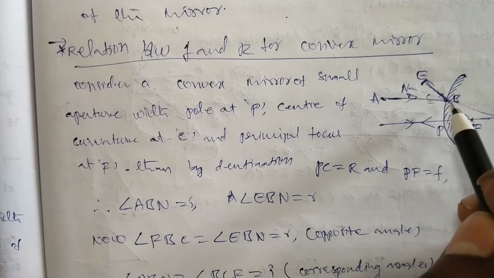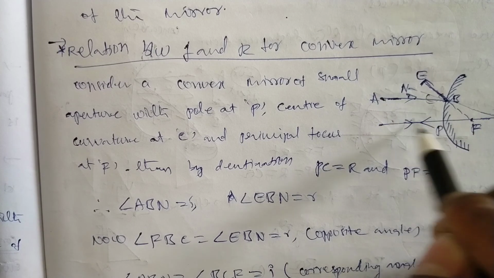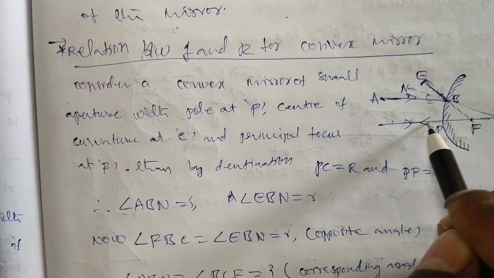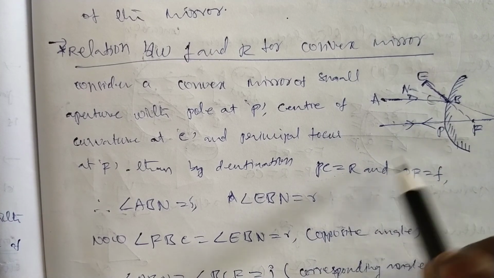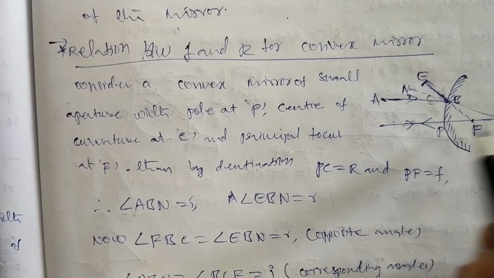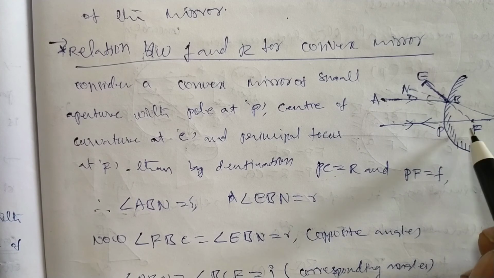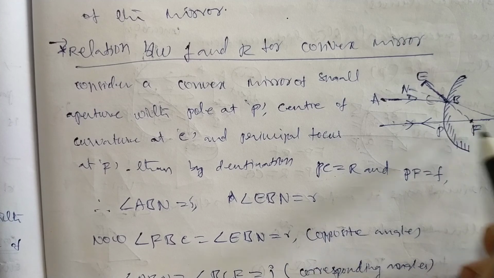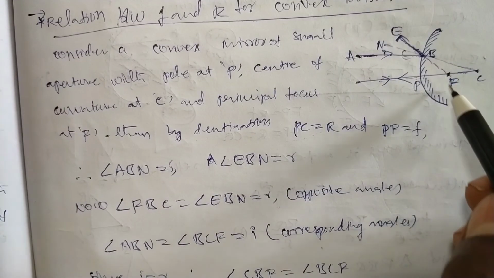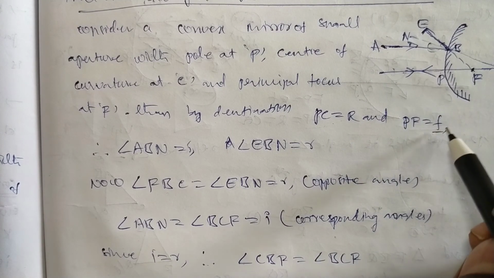This is the principal axis. One incident ray falls on the mirror and is reflected. PC is the radius of curvature, from the center to the pole of the sphere. The image is formed at F, the focus point, and from the focus point to P is the focal length of the mirror.